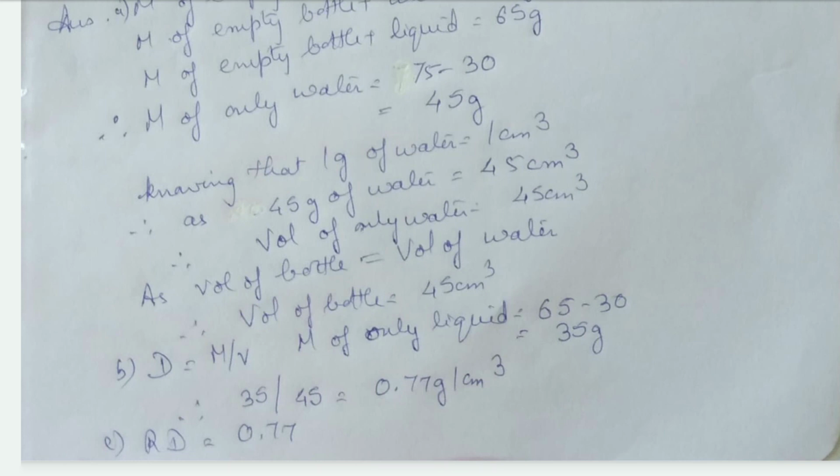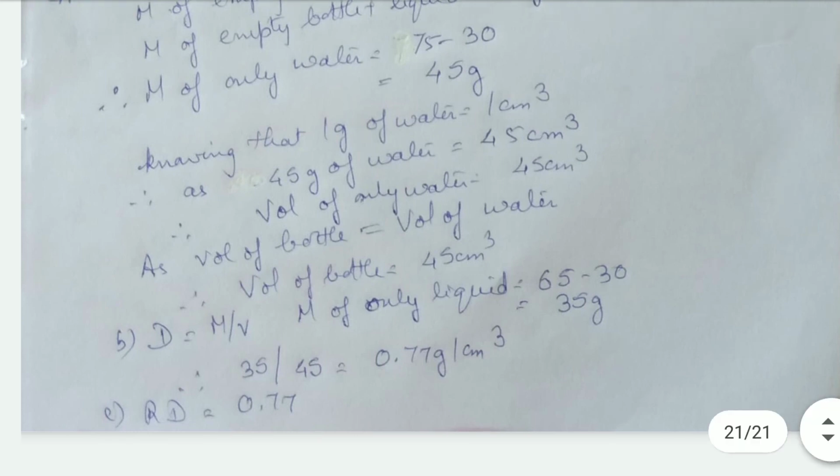Now density is equal to mass by volume. So mass of only liquid is 65 minus 30, that is equal to 35 grams. And therefore the density is equal to 35 grams, that is mass by volume. Volume is 45, that gives 0.77 grams per centimeter cube, and RD, that is relative density, is equal to 0.77 without any unit.